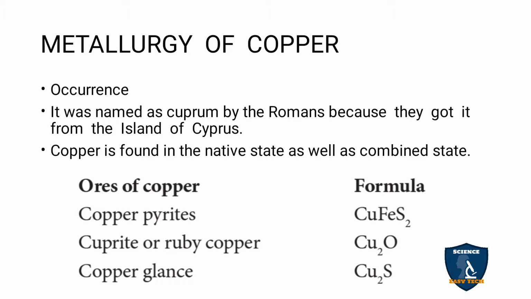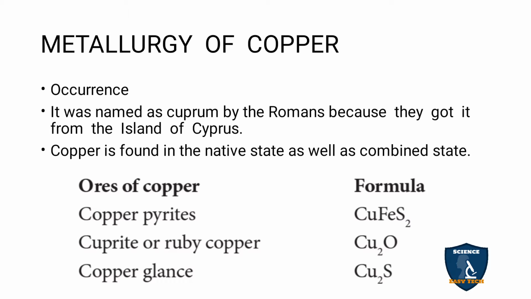It was named Cyprum by the Romans because they got it from the island of Cyprus. So where did they find this? The Romans had found this Cyprum on Cyprus island. So the name came to be copper.